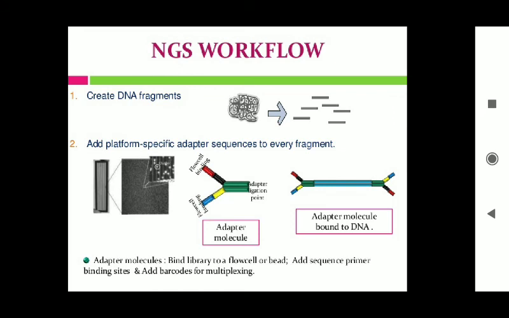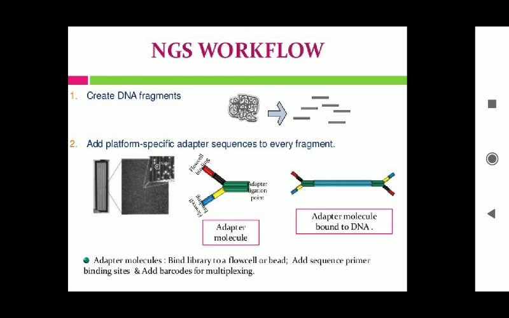So here, as I told you, there are basic steps: you need to create DNA fragments. From your DNA, you need to convert it into fragments. After that, add a platform-specific adapter sequence to every fragment. You need to add the adapter molecule. Adapter means the sequence of that molecule we already know, and we add it to the DNA fragment. That adapter molecule binds the library to a flow cell or a bead. Then add sequencing primer binding sites and then add a barcode for multiplexing.